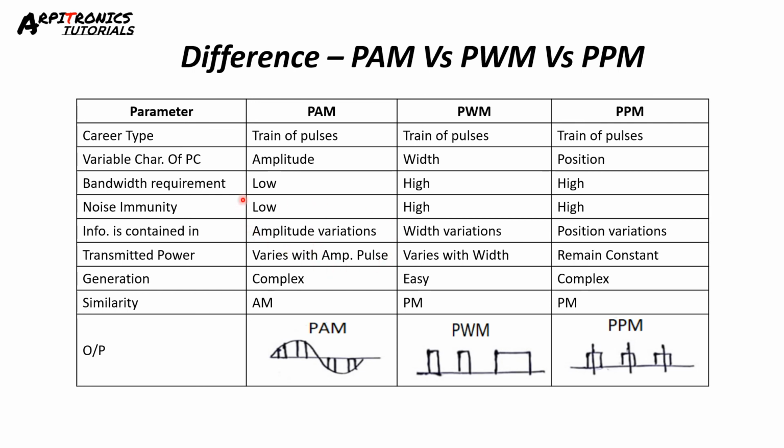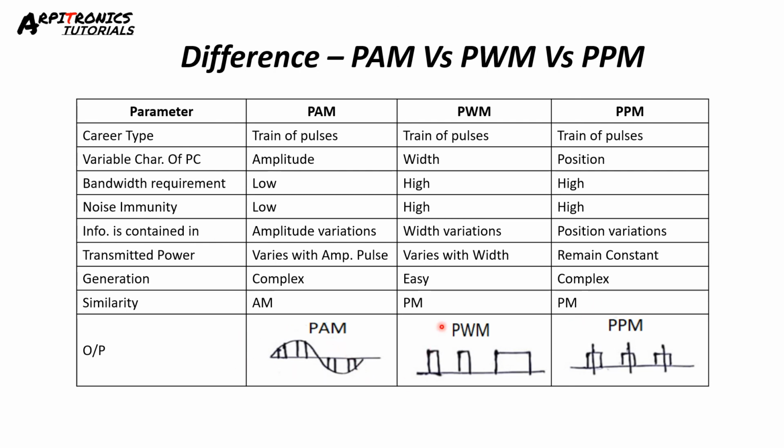Amplitude variation is there in PAM, width variation in PWM, while position variation takes place in PPM. The transmitted power varies with amplitude, varies with width, and in PPM it remains constant. The generation of PAM is easy, PWM is easy, while PPM is complex. Similarity is, PAM is similar to AM, PWM is similar to PM, and PPM is similar to PM also.